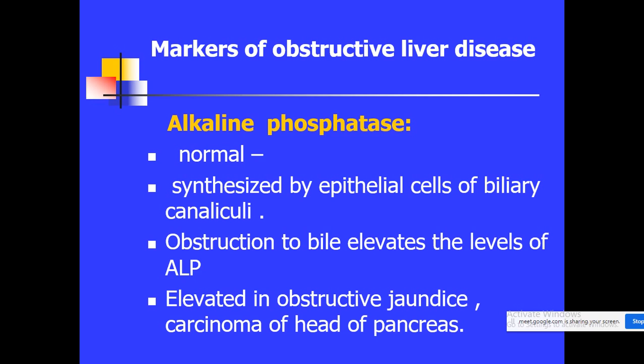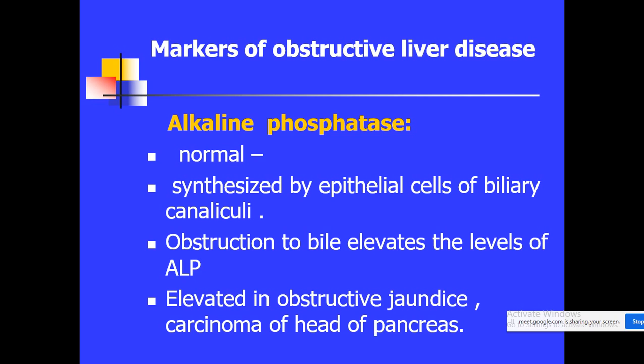Since this enzyme is produced by the biliary canaliculi, any obstruction caused to this biliary duct can cause the accumulation of this enzyme, which results in an increase in the concentration of alkaline phosphatase. So this enzyme serves as a marker of obstructive liver disease. Obstruction to the bile elevates the levels of alkaline phosphatase. In short, it is also written as ALP.